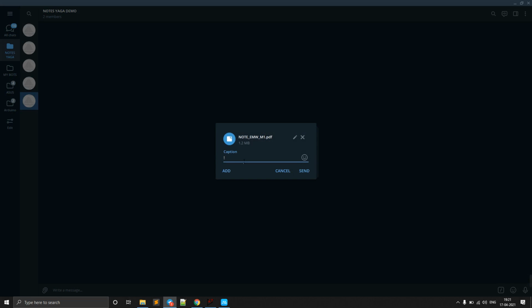Since it is a file, I just have to write an exclamation mark and F. The exclamation mark means it's a command. Whatever we write, if it starts with an exclamation mark, it is a command in this Notes Yaga group. So since it's a file, I just write the exclamation mark and F, and we need to give the subject name.